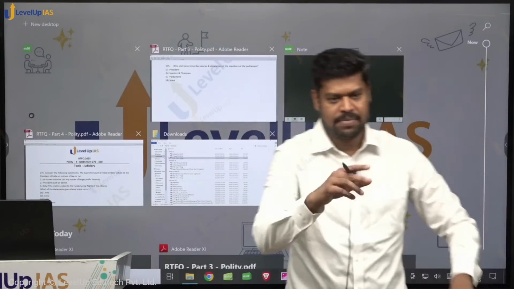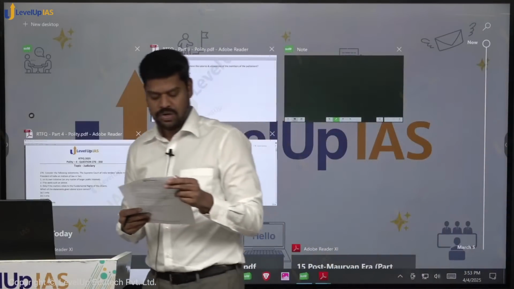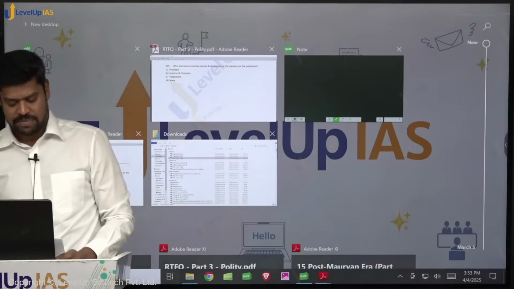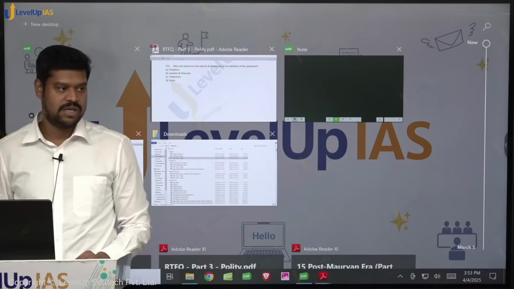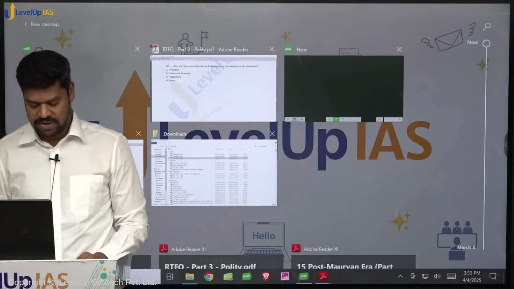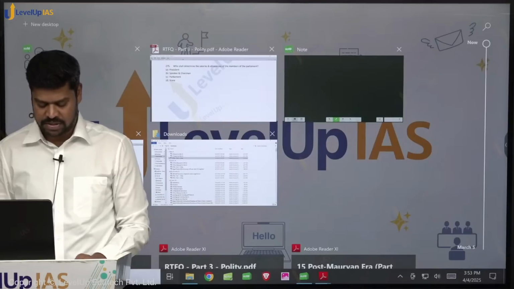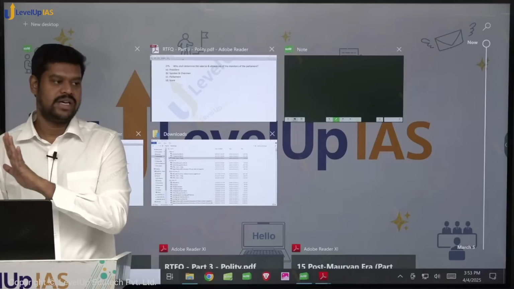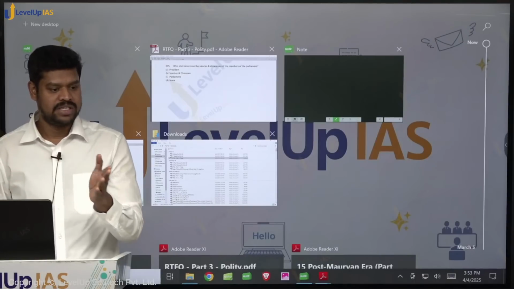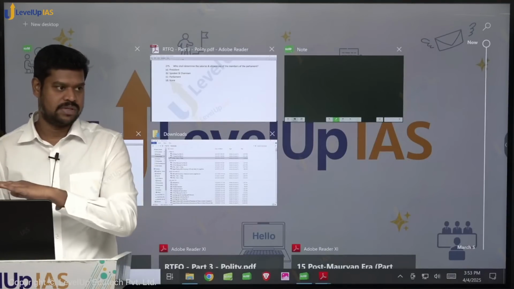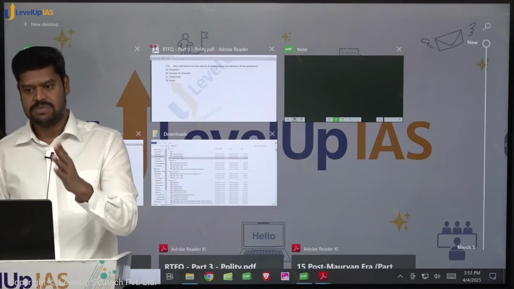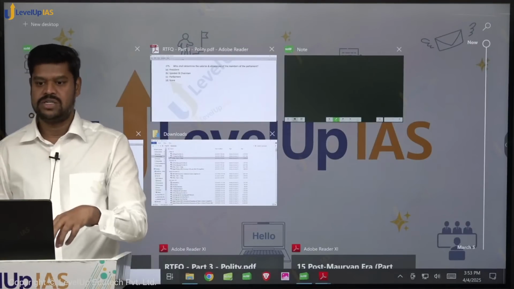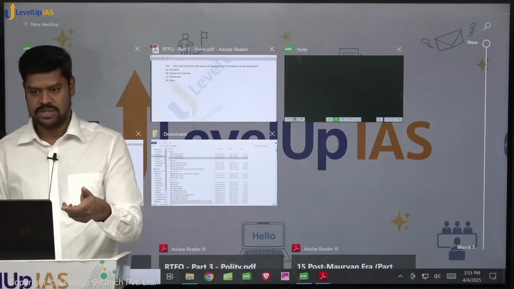Okay, look into statement number 2 very carefully. While all the money bills can be introduced only in the Lok Sabha, is it clear? It can be introduced only in the Lok Sabha with a prior recommendation of the President. The same condition is not required for the finance bills. That means the same condition is not required for all the finance bills. So if the same conditions are required for both finance bill type 1 and type 2, then this particular statement is wrong.